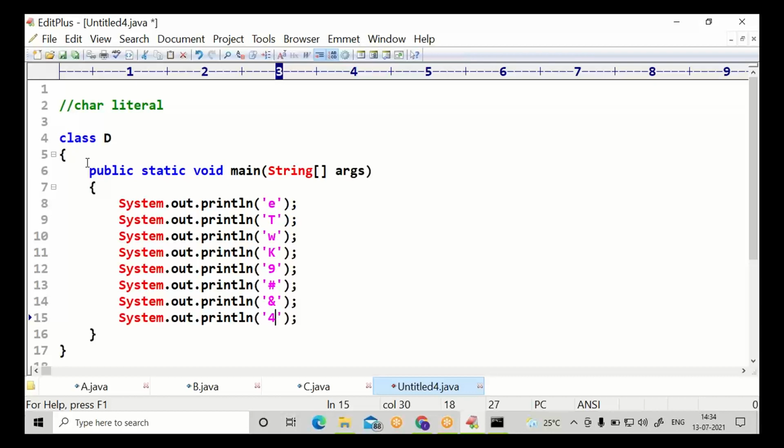Any character, whatever you are giving from the keyboard. It can be a lowercase alphabet, uppercase alphabet, digit, or special character.